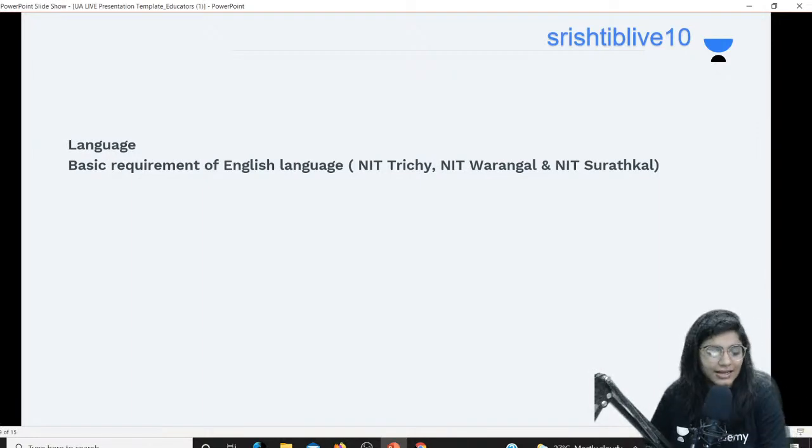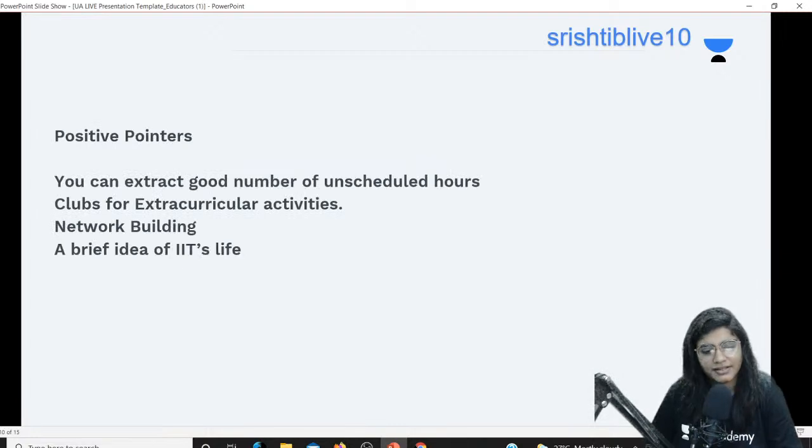Okay, let's go to the next point, that is what are going to be the positive pointers of doing your masters in NIT. Yes, I'm not comparing it with IITs. That's not the point over here right now. What are going to be your positive points? Let's say you are eligible to pay the fee for NIT, and you are ready to extract some good points from NITs. So what would be those good points?